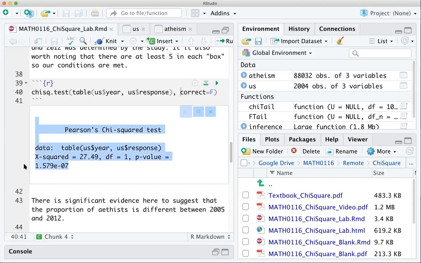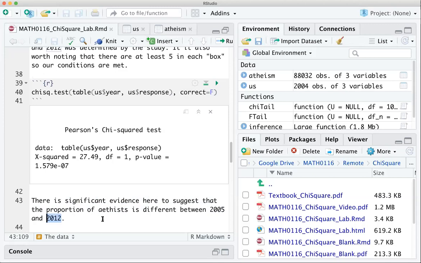So, if the null hypothesis is that there is no difference in the proportions and the alternative is that there is a difference in the proportions, we're definitely getting a very small p-value. It wouldn't matter what level of confidence I picked, 95% or 99%. We're rejecting that null hypothesis, and we can say that there's significant evidence to suggest that the proportion of atheists is different between 2005 and 2012.